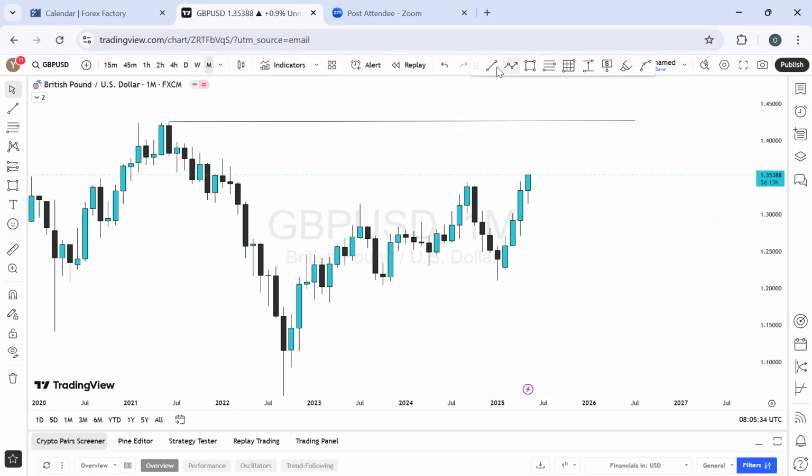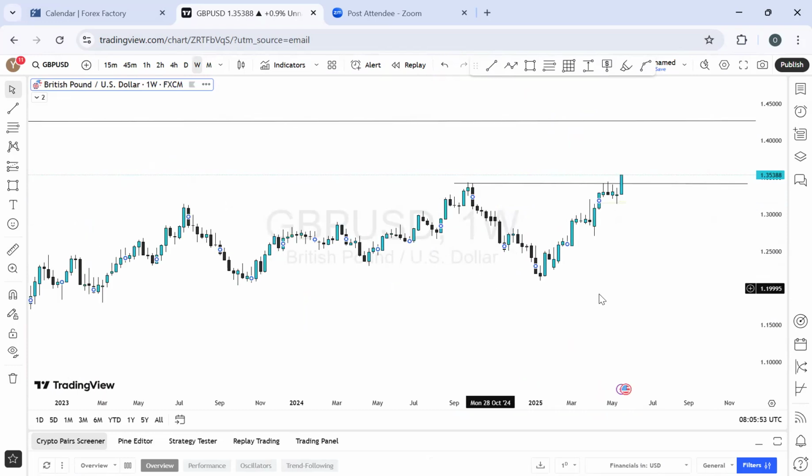So what are we having? This level has been taken out completely right now in the market, but the market is not closing because this is the monthly time frame. But this remains bullish because this will be the next target I'll be expecting in the market. And that is about 700 pips on average, at 1.4252. Okay, let's go to the weekly time frame. Let's see what we have.